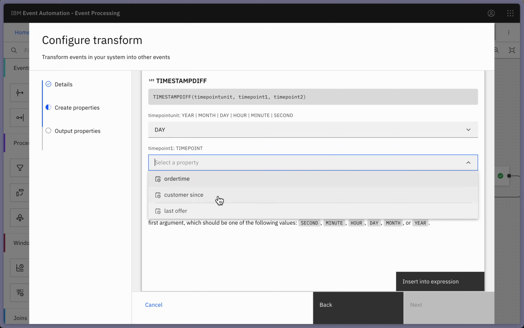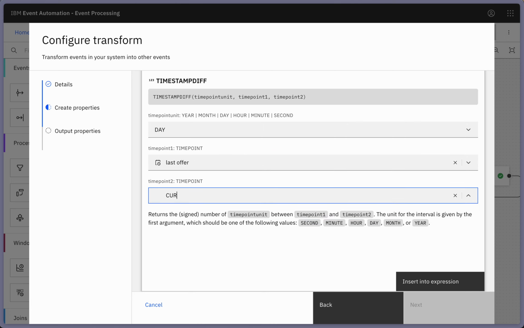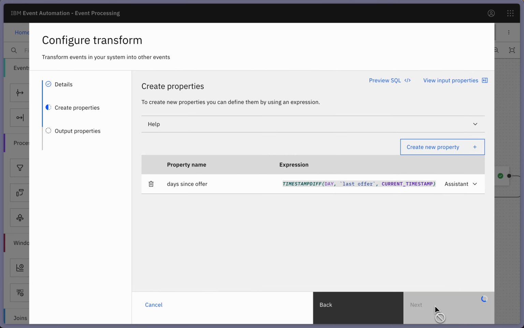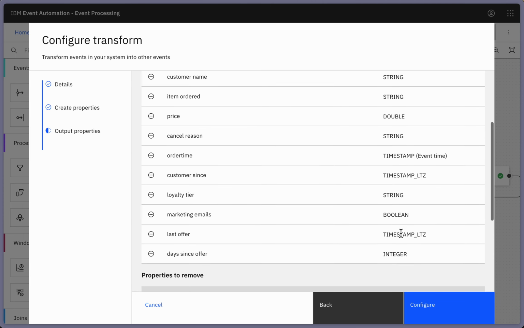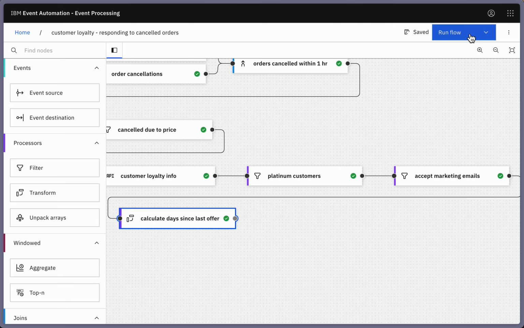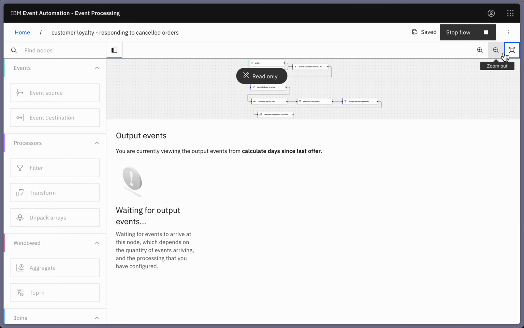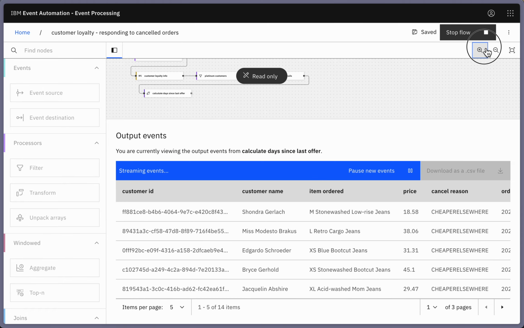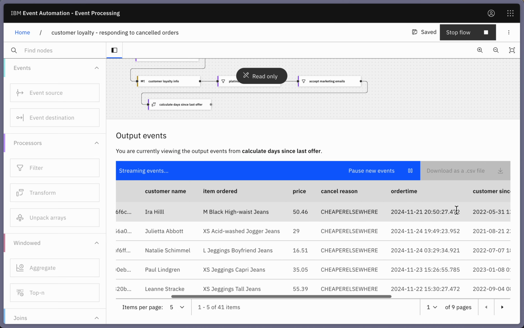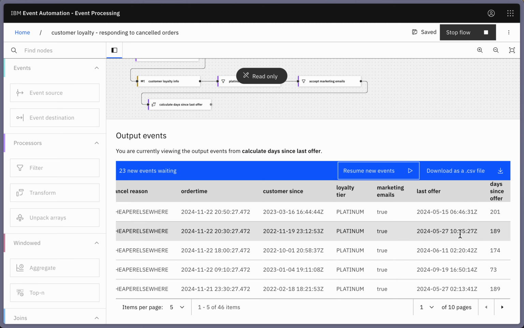So we're looking for the last time we made them an offer that came from that customer loyalty API, and we'll compare that with the current timestamp. Let's give that a try. So now I can see, if I just pause this here, for this customer that we last sent them an offer on the 15th of May, it's been 201 days since then.